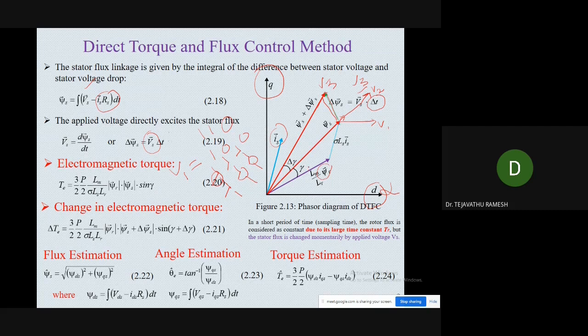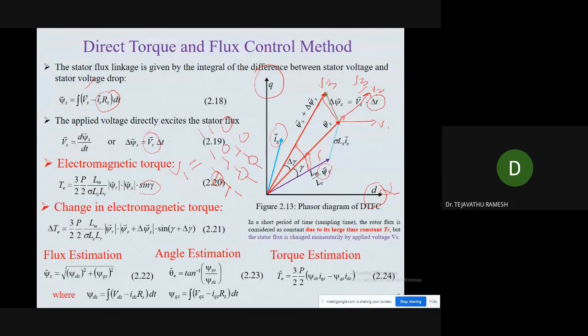The torque T is proportional to sine of gamma, where the earlier angle between psi s and psi r was gamma. But now the new angle will be increased. When the angle is increased, this value increases, and it is directly proportional to torque. It means when we select V3, there is a variation in the torque. So there is a direct influence on the torque depending upon the voltage vector.